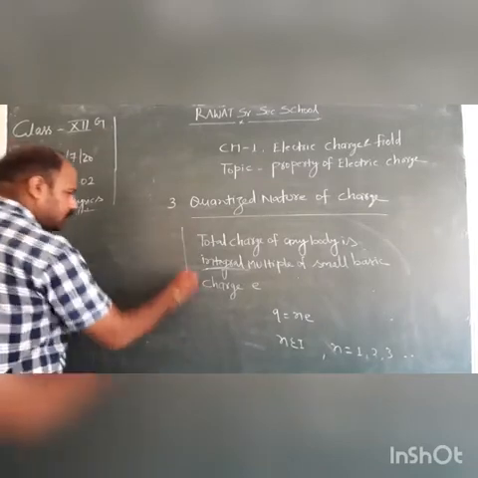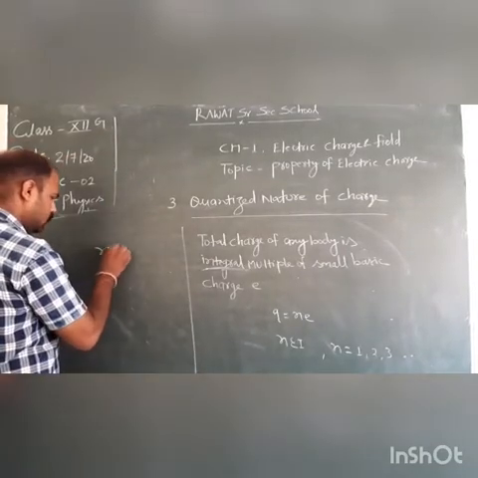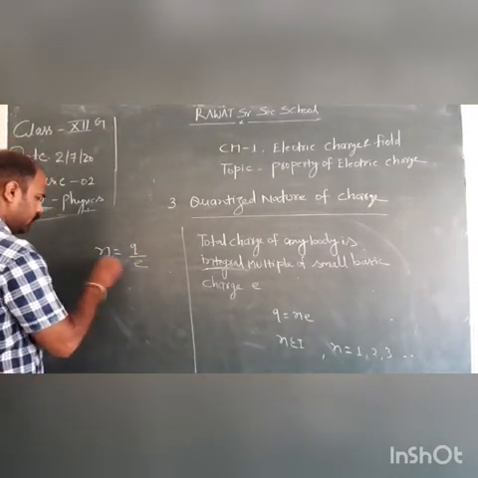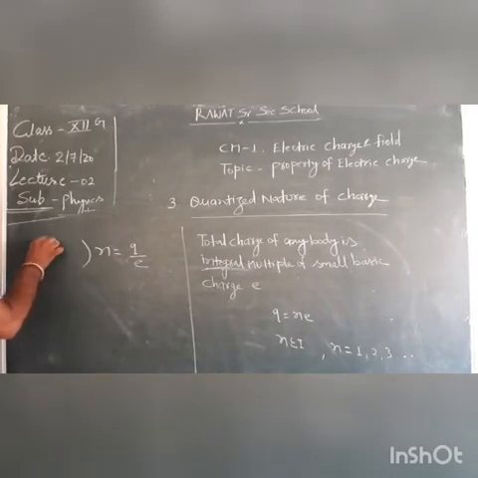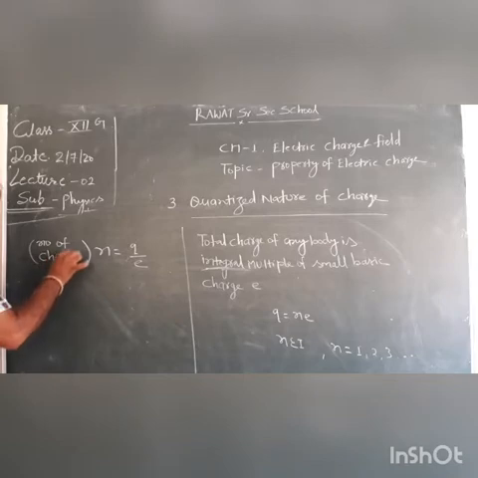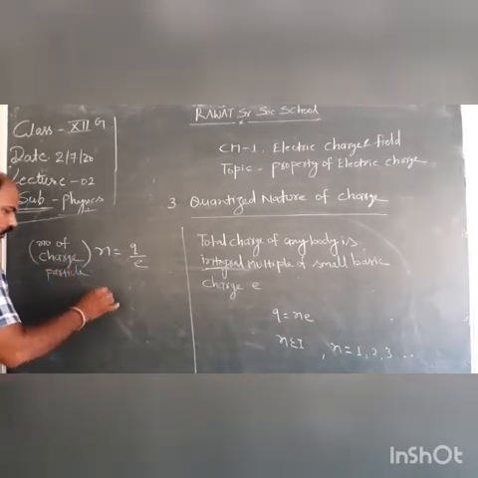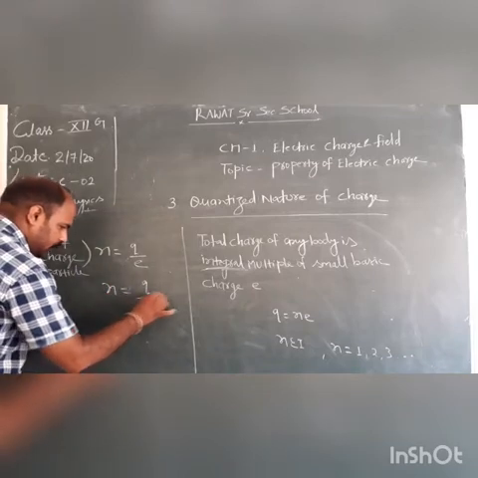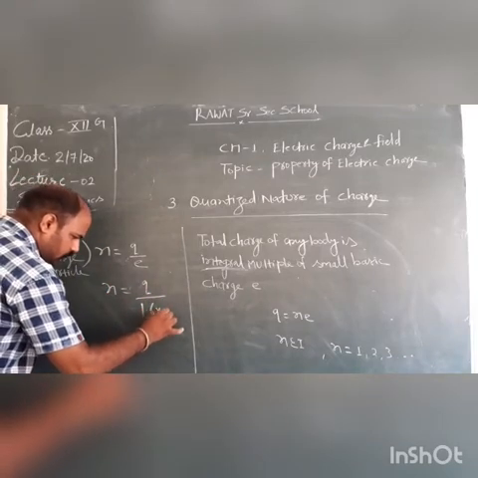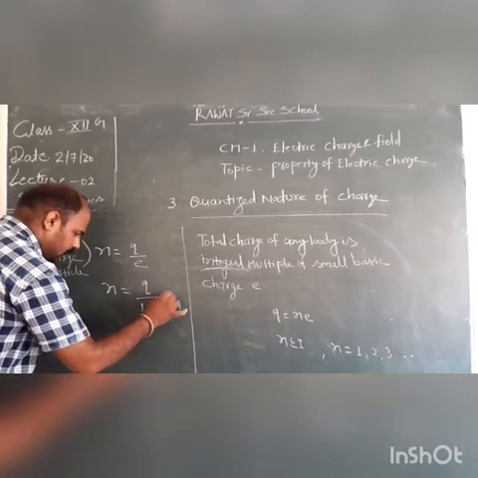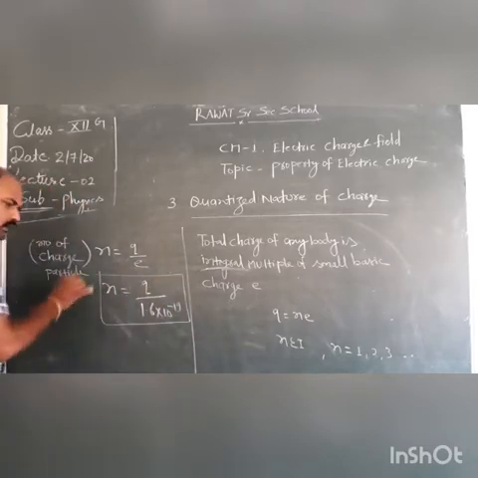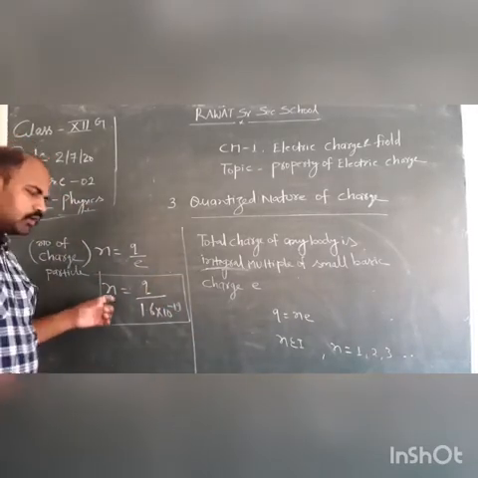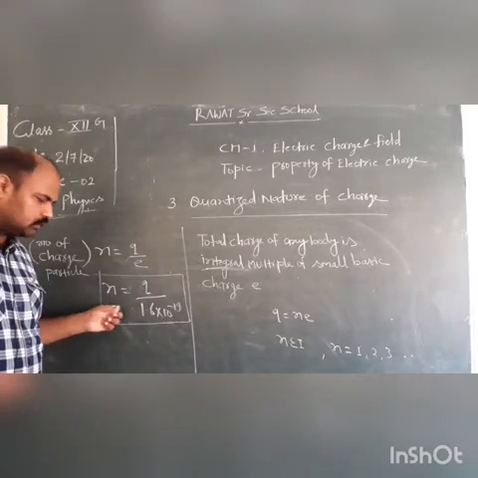We can also write this formula as n equals Q by e, where n is the number of charge particles, on putting the value of e. This is the formula to calculate the number of electrons or protons.